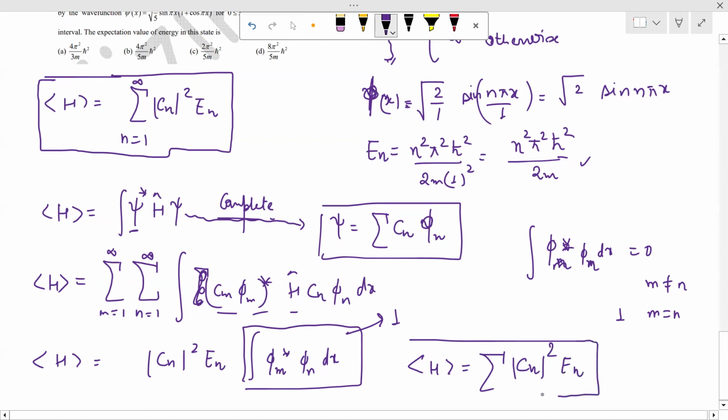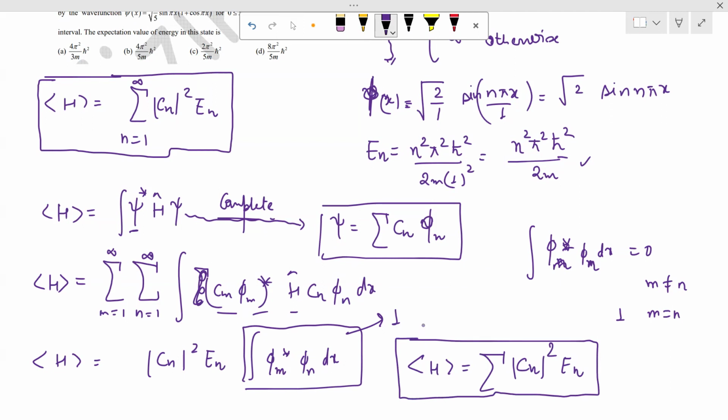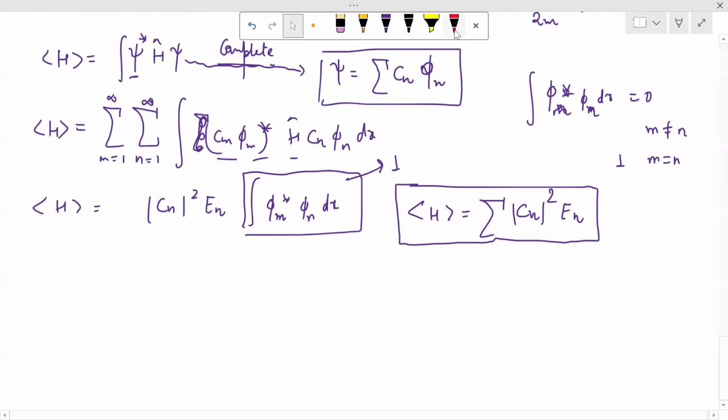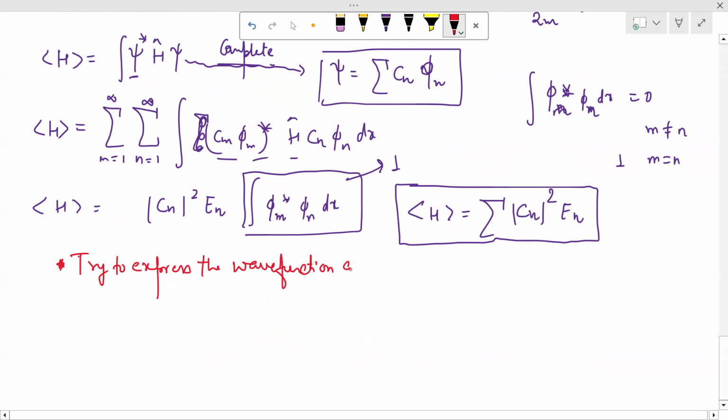All this requisite theory we have covered in the infinite deep square well discussions. Now, let us begin with the problem. Two notes I'm writing before starting, which are good habits. First thing is, whenever you are doing a problem, try to express the wave function as a superposition, or linear combination, of eigenkets.